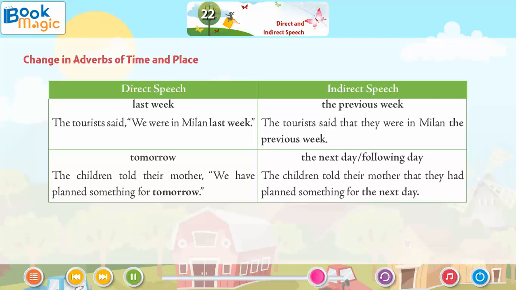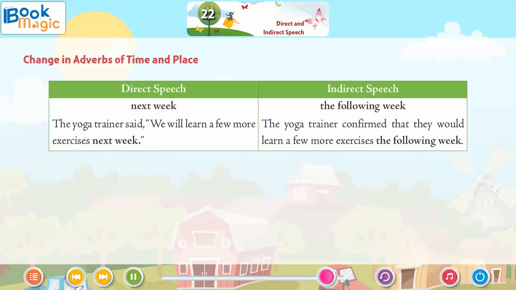Tomorrow. The children told their mother, "We have planned something for tomorrow." The next day or following day. The children told their mother that they had planned something for the next day. Next week. The yoga trainer said, "We will learn a few more exercises next week." The following week. The yoga trainer confirmed that they would learn a few more exercises the following week.